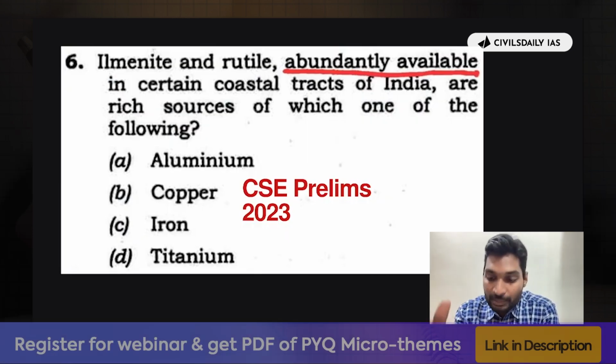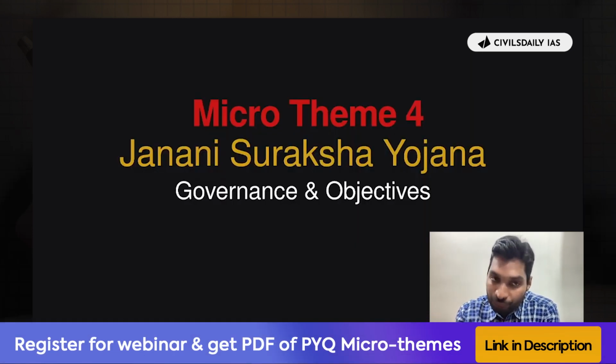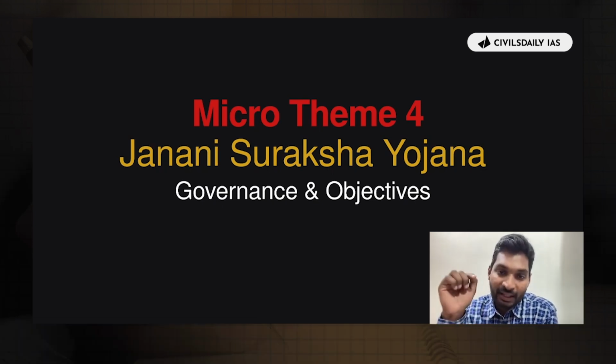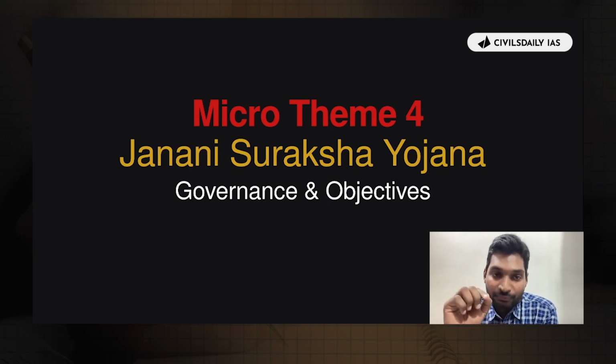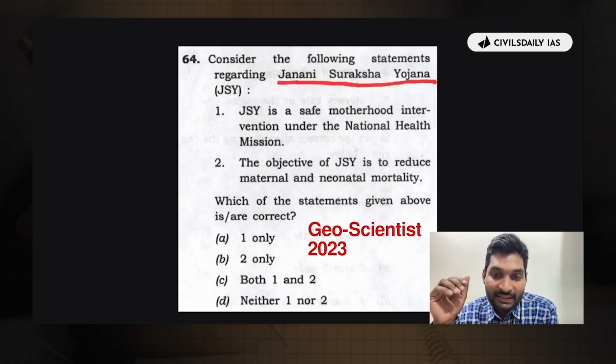Now let's take one more example, micro theme 4, and the micro theme over here is Janani Suraksha Yojana. Janani Suraksha Yojana is an important scheme in itself, and it's a very broad and vague theme to speak about, but we'll make it more specific. When we speak of Janani Suraksha Yojana, we are pinpointing governance and objectives. Governance and objectives of Janani Suraksha Yojana. And why are we doing this? Guys, in the Geoscientist 2023 paper, UPSC had asked this question.